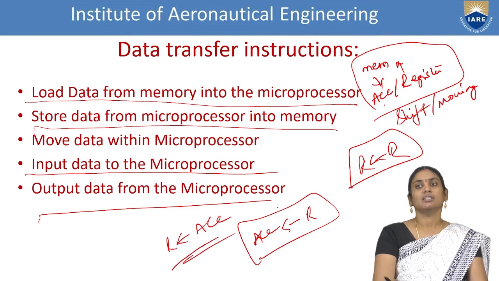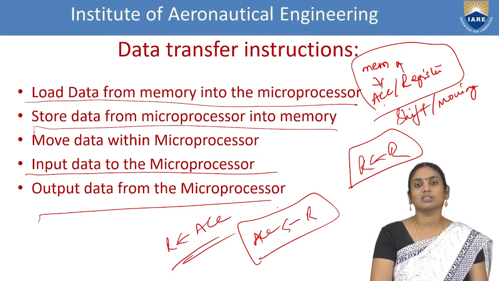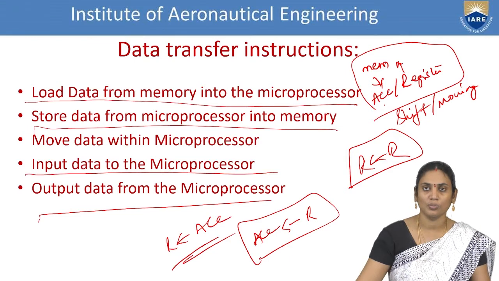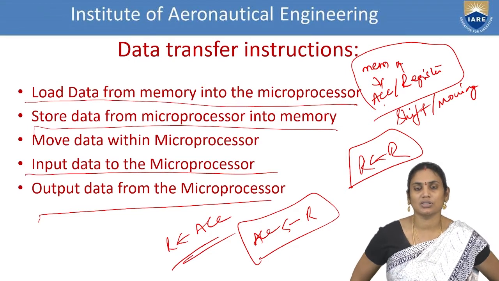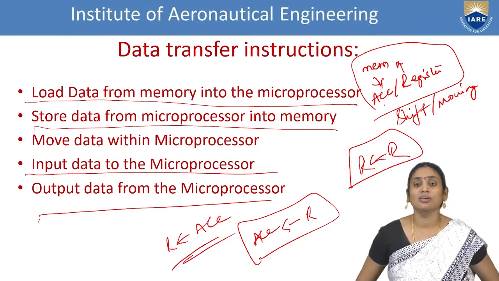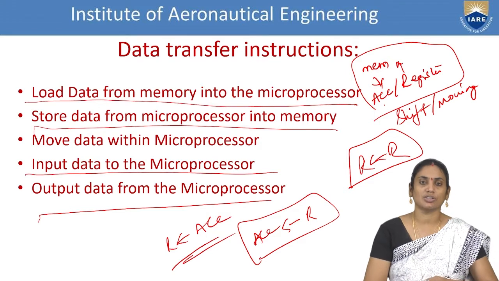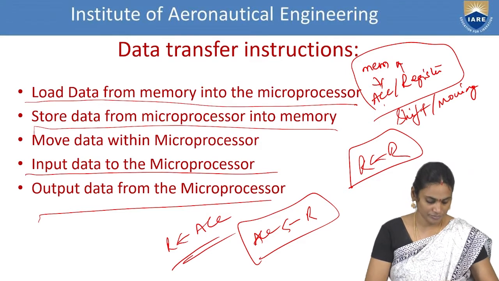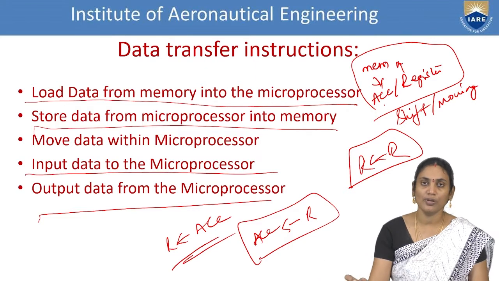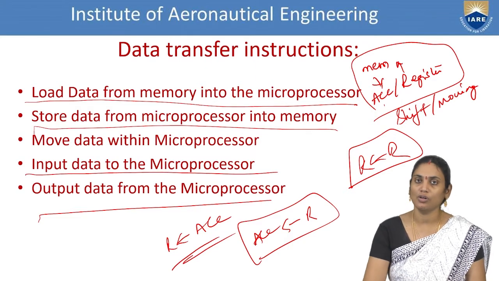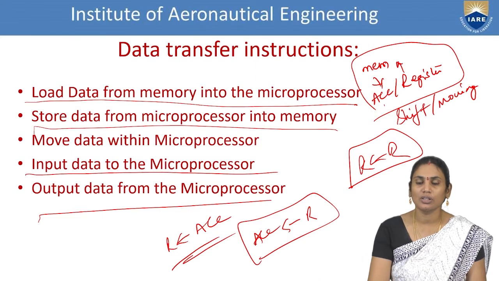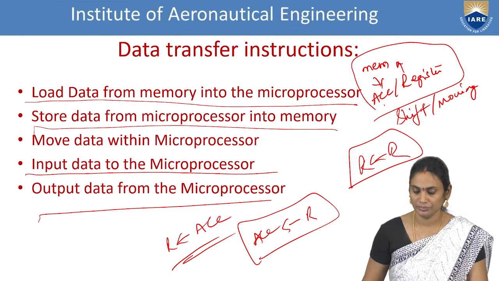These are the set of operations which can be performed in the context of data handling or data transferring operations. The objective here is to understand only the transferring of data from one location to another location. We are not bothered about where to store the data or how to store the data. We are bothered about movement of data only.